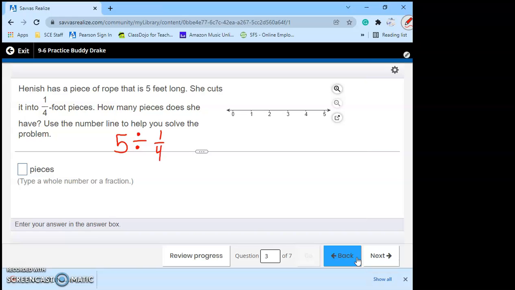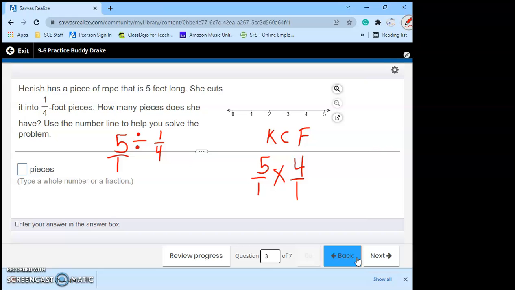So here's our problem. Again, we have a division problem involving a fraction. So we are going to use keep, change, flip. We are going to keep the first fraction the same, which is the 5. Well, we have to turn it into a fraction, which is 5/1. So keep it the same. It's 5/1. We are going to change the division sign to multiplication. All right, that was easy. Then we're going to flip the second fraction. 1/4 is going to become 4/1. That's the reciprocal when we flip it.